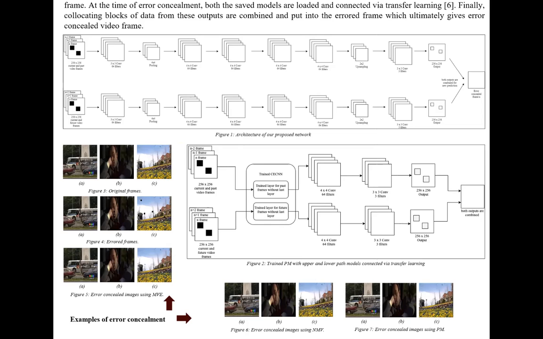Altogether, our newly trained network predicts two corresponding outputs, and we combine collocating blocks of data from these outputs that are lost in the errored frame. Finally, we put these combined blocks into the errored frame, which ultimately gives us the error concealed video frame. This errored frame can be any video frame from low resolution videos to live 4K videos. We have three samples of data here in figure 3, which are errored first and then error concealed using two existing methods and our proposed method.